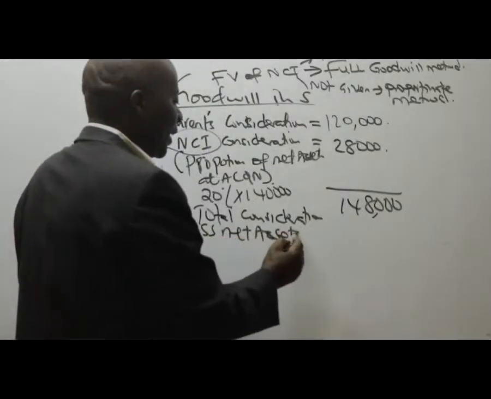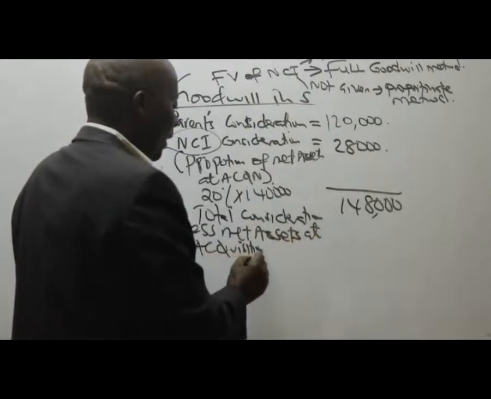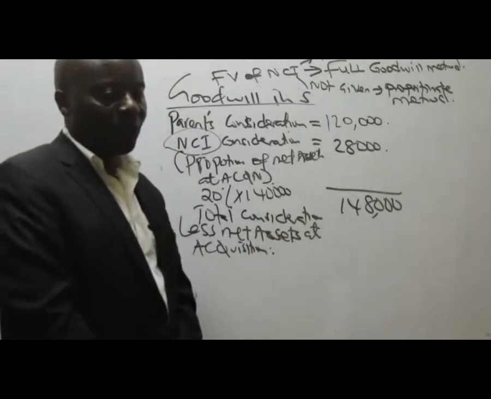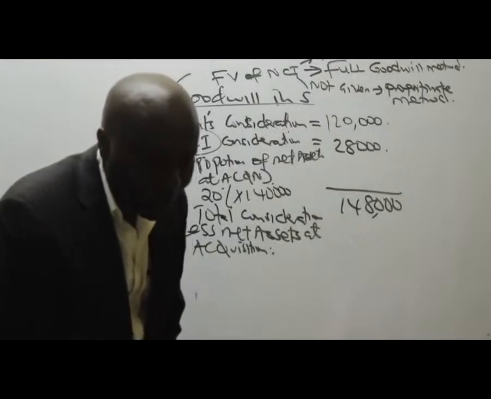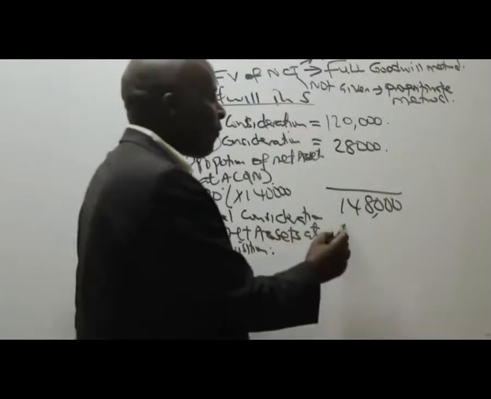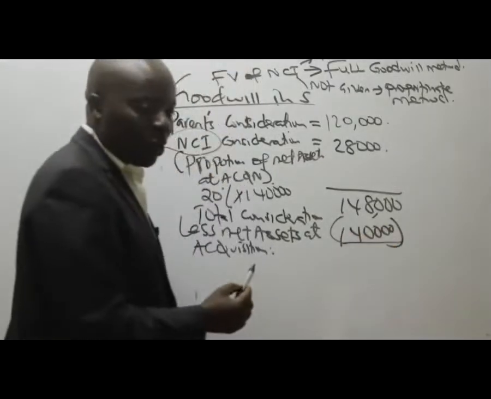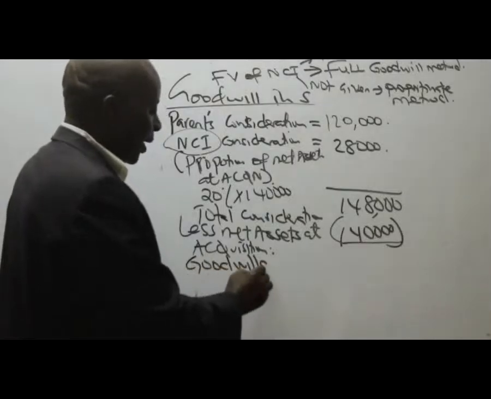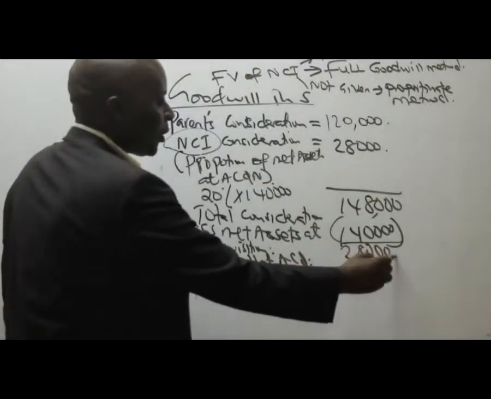You less net assets at acquisition, which you gave me a figure of 140,000. When you subtract these, you'll be able to get what we call goodwill at acquisition. Over how much? Of 28,000.